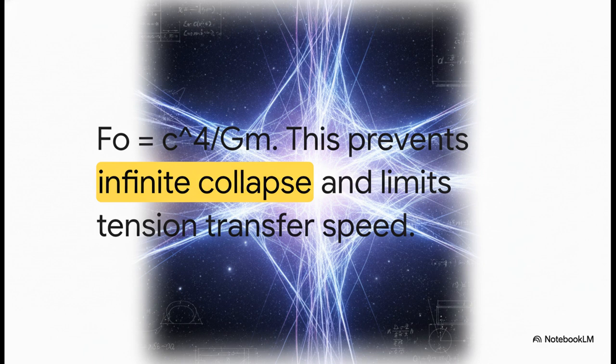Check out this equation. Maximum tension, F sub O, equals c to the 4th divided by G sub m. In this universe, there is a hard, absolute limit to how much tension can exist. And that's totally crucial because it stops the universe from just infinitely collapsing in on itself. But here's the real game changer. It completely redefines the speed of light, c. Light speed is no longer just a kinetic speed limit for photons, it's the literal physical limit of how fast tension can transfer across the fabric of the universe.